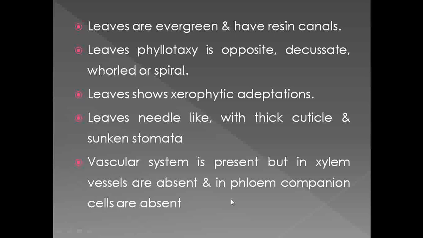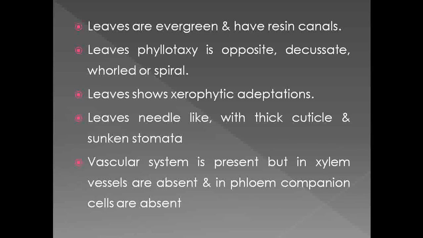Then next we know the next part under the vascular system, that is the phloem. So here also the phloem is made from four elements, that is sieve tubes, companion cells, phloem parenchyma and phloem fibers.